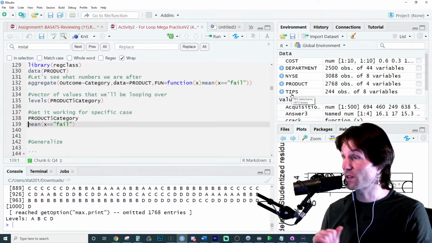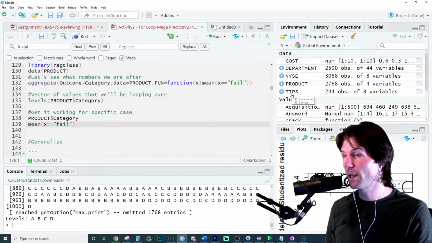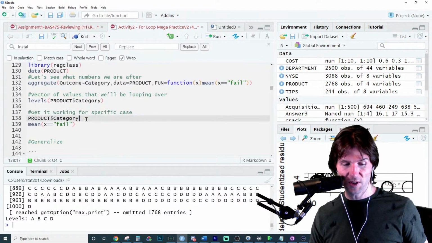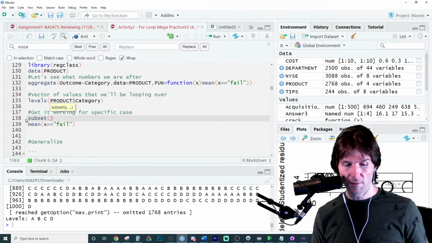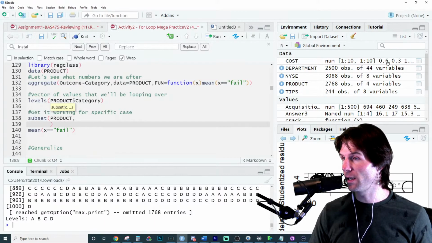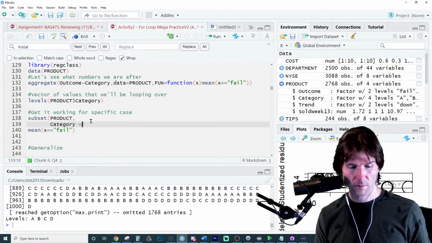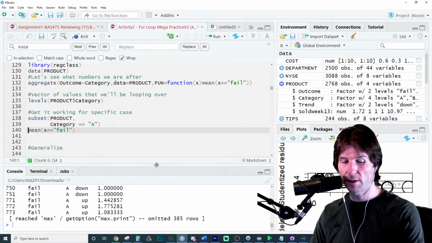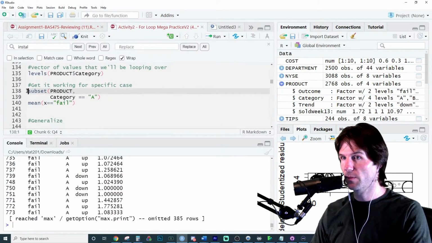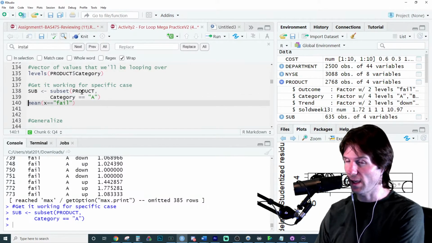Close, close. We want to make a subset, right? So let's make a, I see what you're saying. We might be saying position 1 right there, and the levels vector is product A. But let's make a subset. So let's go here and say subset of the product data set. And then let's put in a condition that says category equals A. And take a look. It does look like we just got product A, right? Now I should store this. And now we've created a subset of just product A.